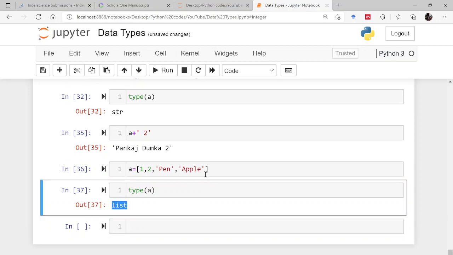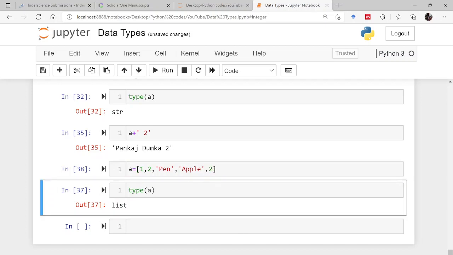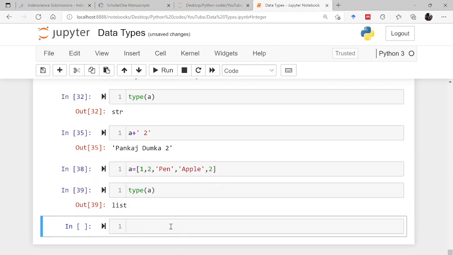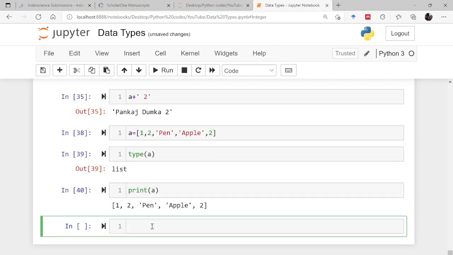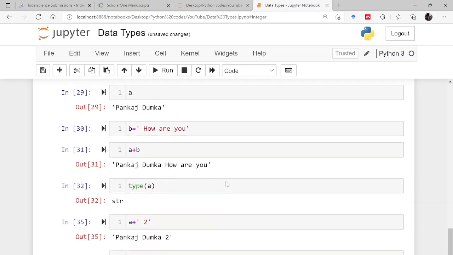Here the thing is, in a set there should not be any duplication, but here you can duplicate things. If you want to print it, either you can use print A, or simply write A here and press shift enter, and it will give you the whole list. But this order will remain the same, this order will not change, this order will not break. So this is one of the data types.